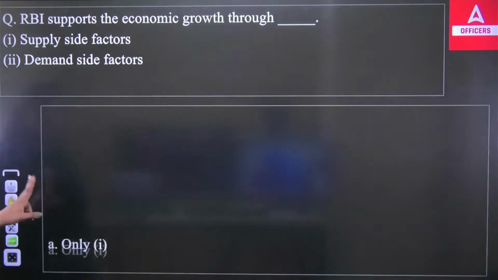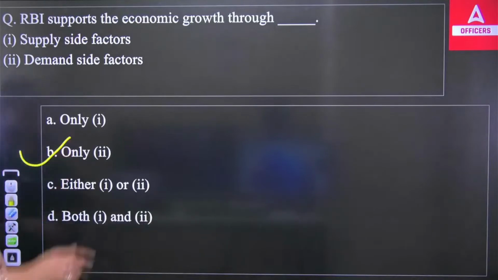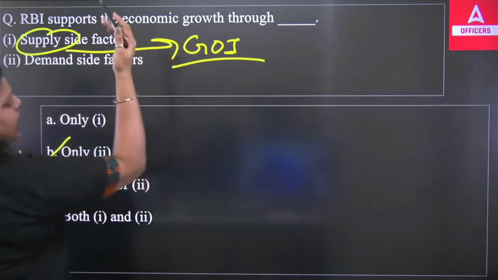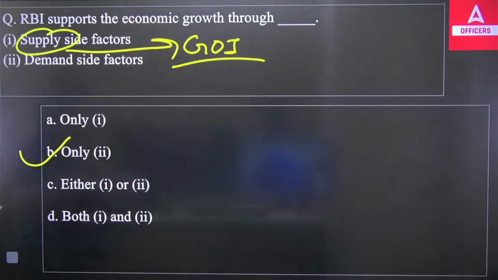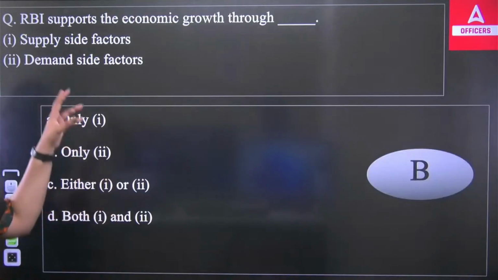So RBI helps on the demand side to have economic growth, because supply will not be provided by RBI. That's the responsibility of the government. RBI will not go into the market and start producing goods and services. RBI will create the demand, and on the basis of that, RBI will help in economic growth.